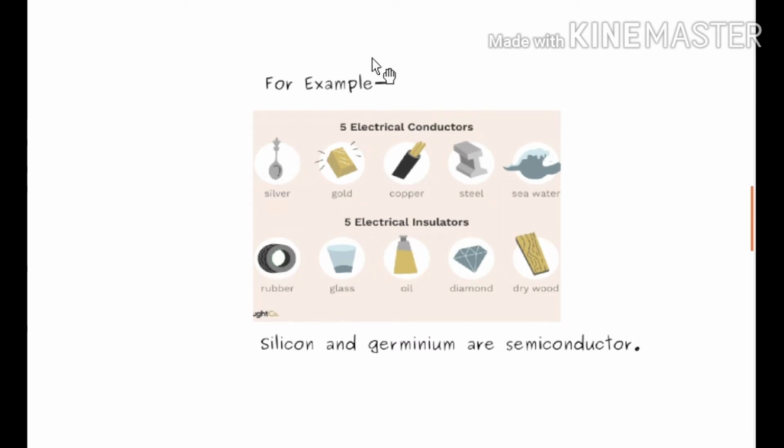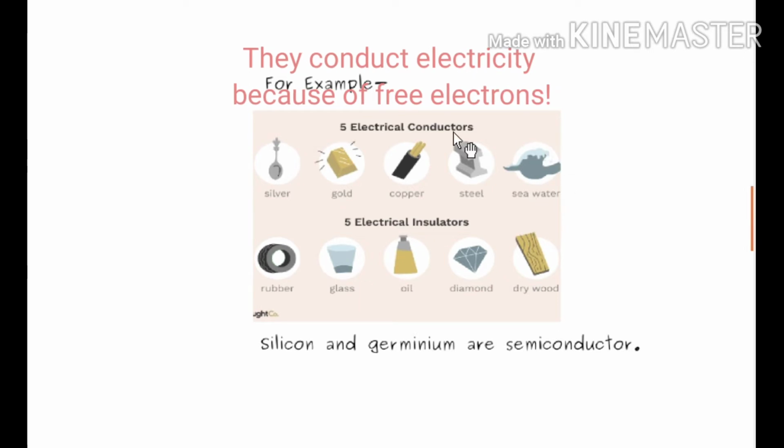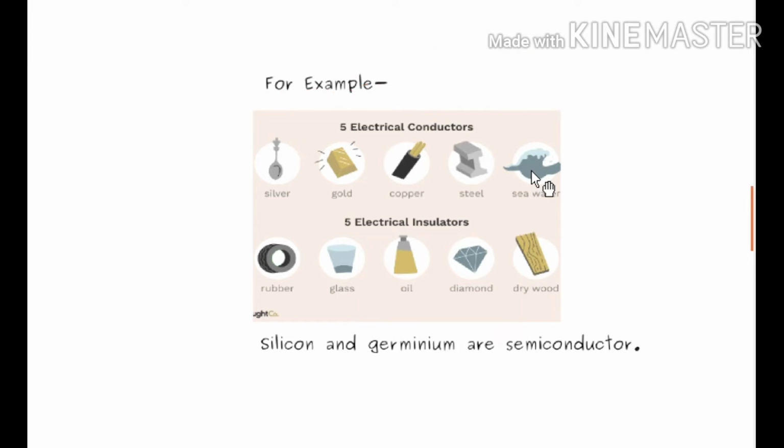Now the examples of conductors are silver, which is a very good conductor, then gold, and you can see copper, steel, and seawater. These all are good conductors because they contain free electrons in them, understanding? And what about electrical insulators like rubber, glass, oil, diamond, and dry wood? These are insulators because they do not have free electrons, meaning they are not able to conduct electricity, understand?